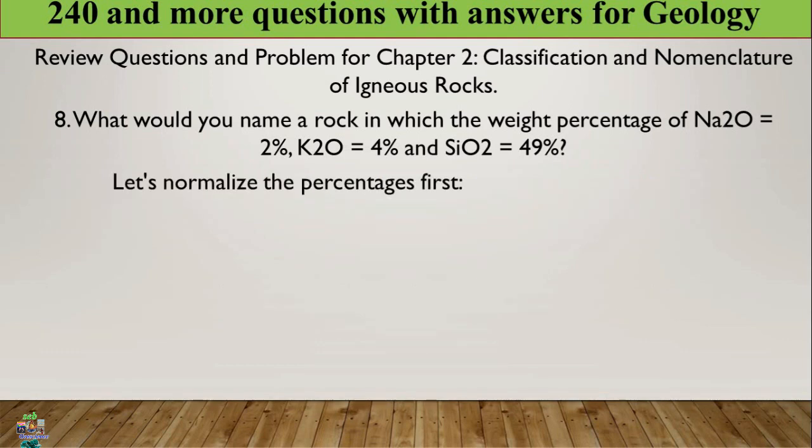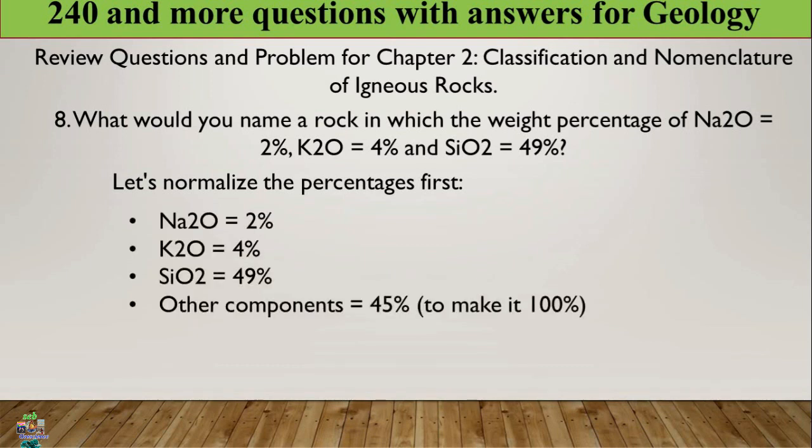Okay, let us normalize the percentages first before determining. The given values are sodium oxide 2%, potassium oxide 4%, and silica 49%, plus the remaining 45%, which is another component.